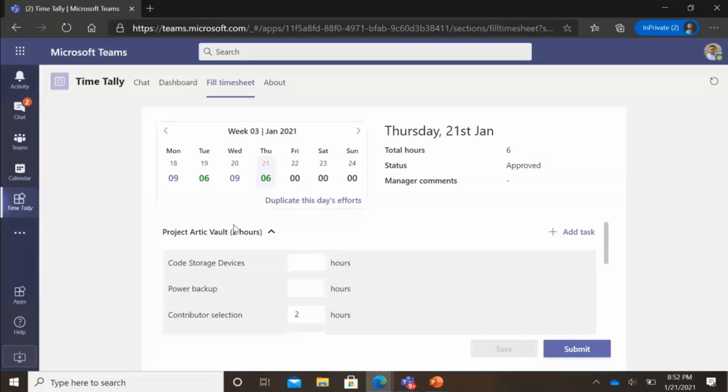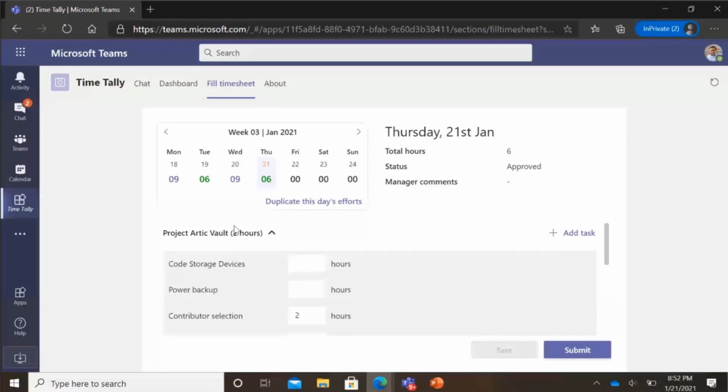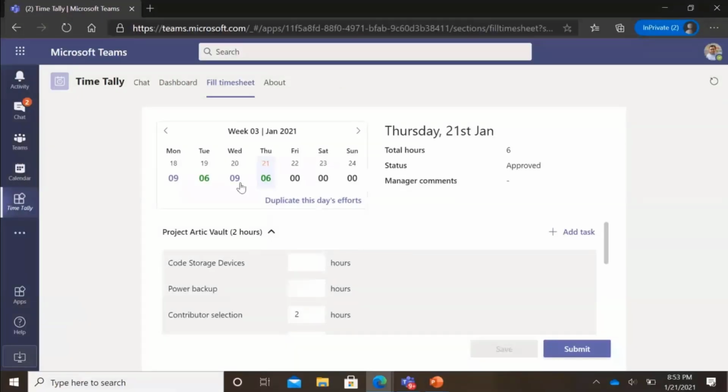As you can see, I landed on the current date, but I've already filled hours for this. If the timesheet is approved, it is green. If it is just saved, it is this purple, nice Teams color. And if it is rejected, it is red. You can see the total hours for the day. So let me go to Friday. I can fill my timesheet and save it for any number of days, or I can go back and edit my hours, right?